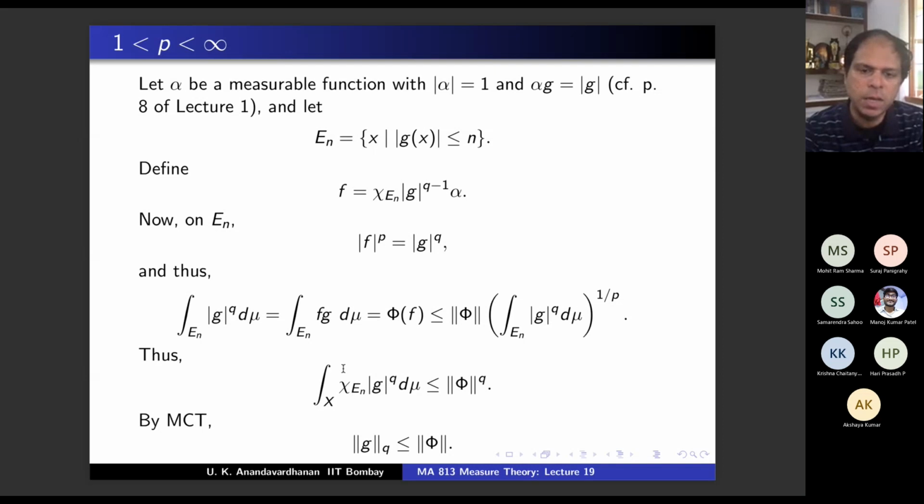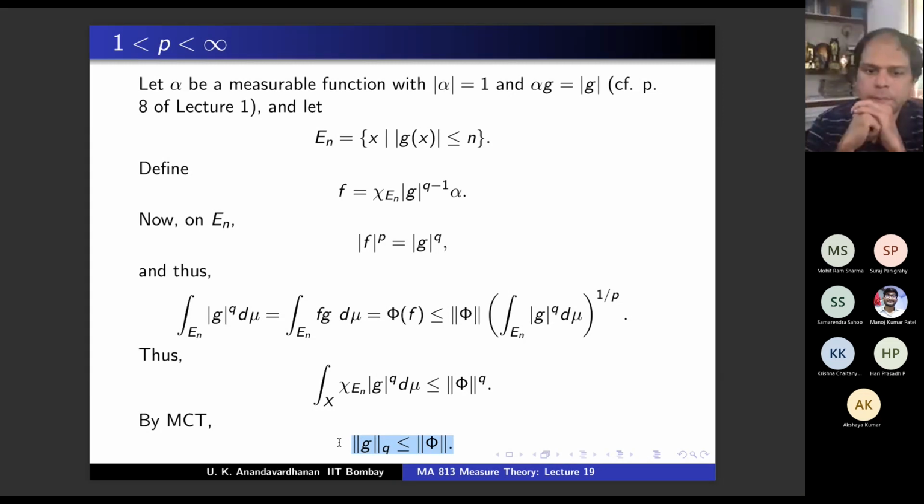So by MCT, you will get the inequality that the integral of mod g power q is less than or equal to norm phi power q. So the q norm of g, raised to the power of 1 by q, is less than or equal to norm phi. So what is the conclusion? The q norm of g is finite. Therefore, g belongs to L^q. That is conclusion number 1. And conclusion number 2 is the other way inequality that you wanted anyway.